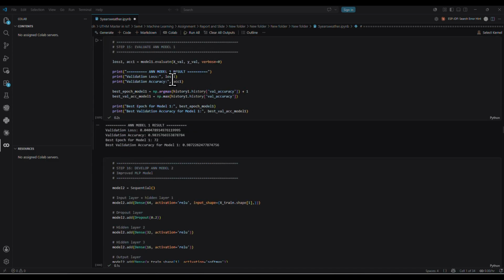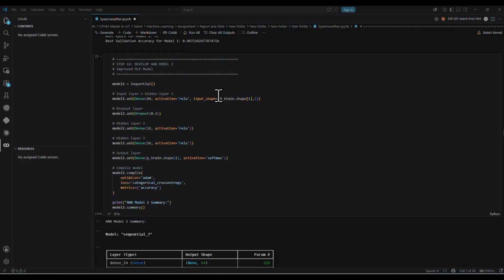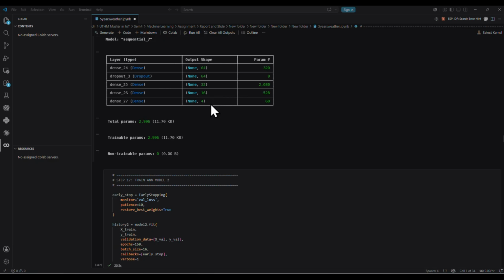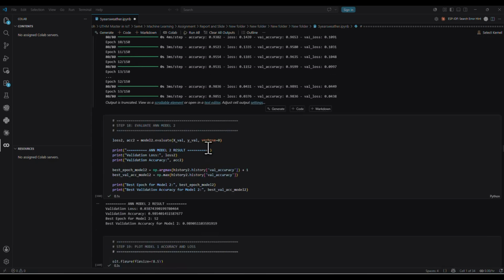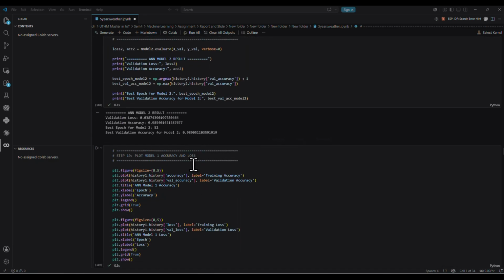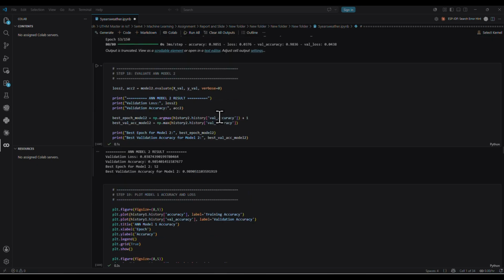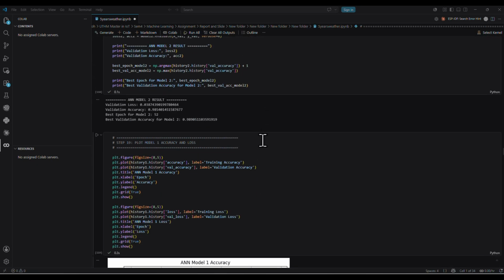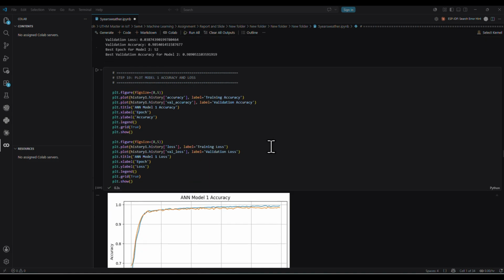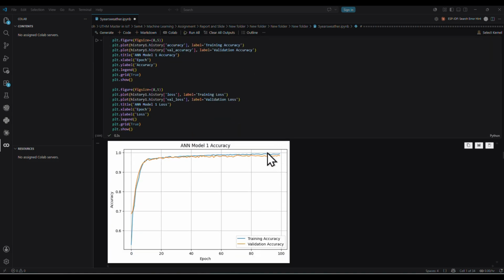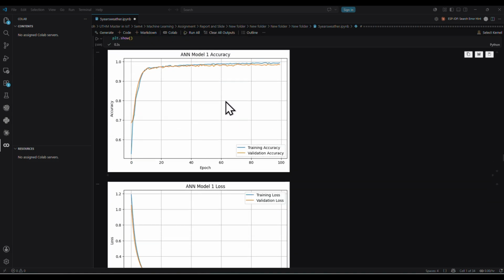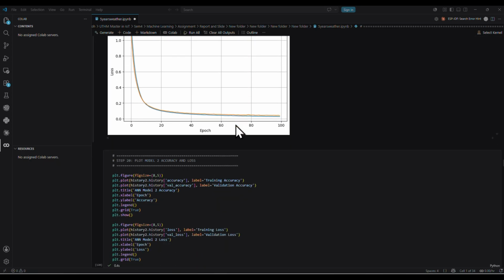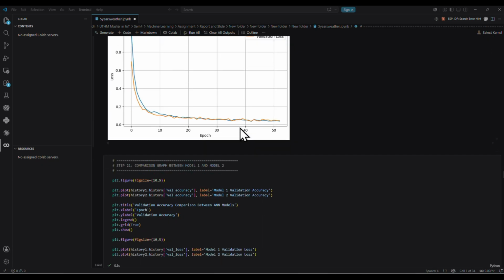So this is the training and evaluation for model 1, and then training for model 2 and evaluation for model 2. Then steps 19 to 21 are about the comparison of both models. Here, accuracy and validation loss for model 1 and 2.